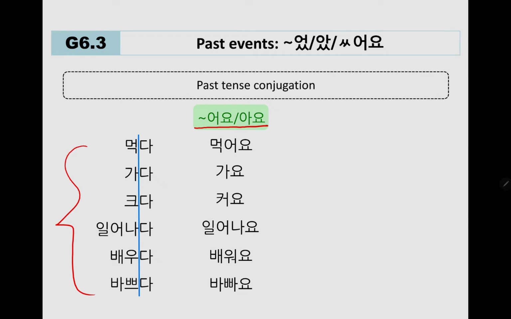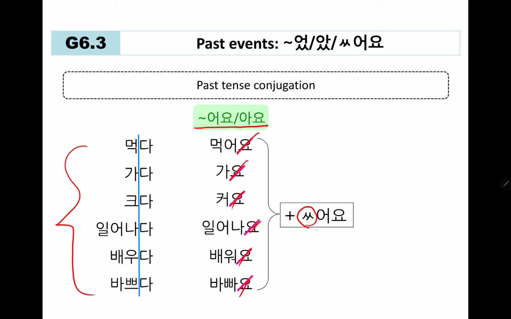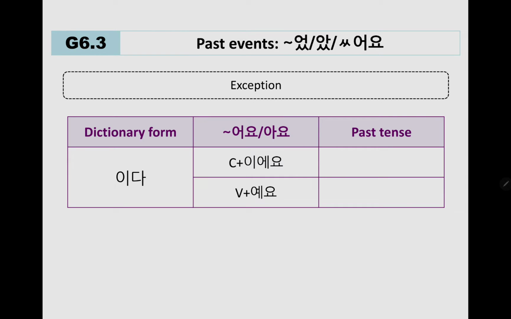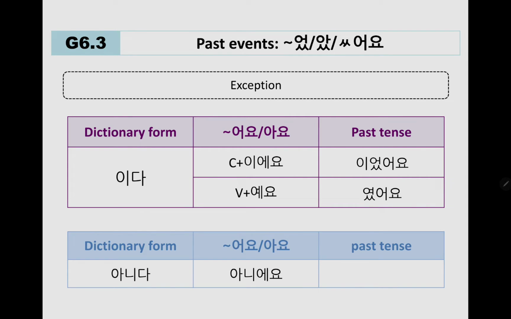And then what you do is cross out all the 요, the ending. And then put the 상시옷 받침 and add 어요. So finally we have 먹었어요, and then 갔어요, 컸어요, 일어났어요, 배웠어요, 바빴어요.